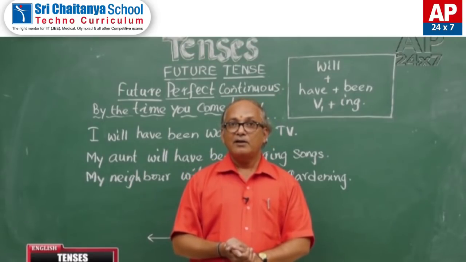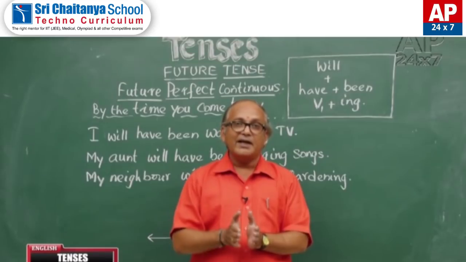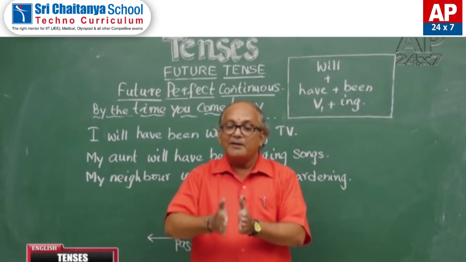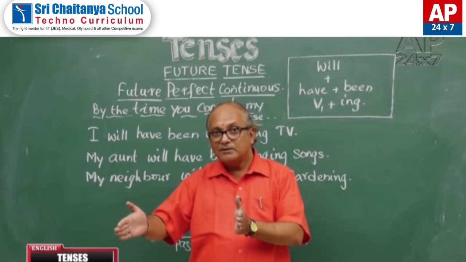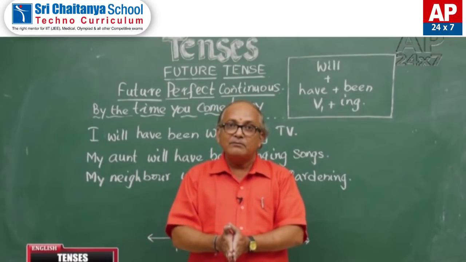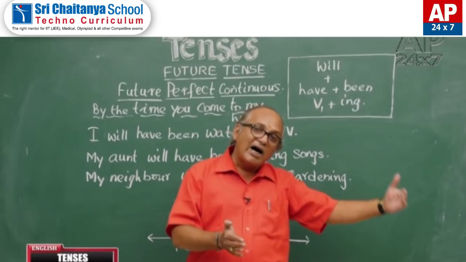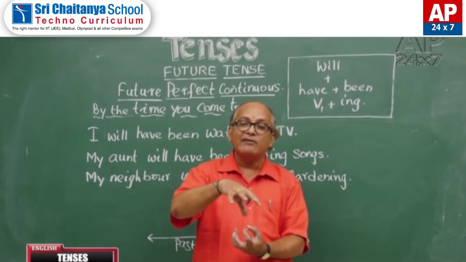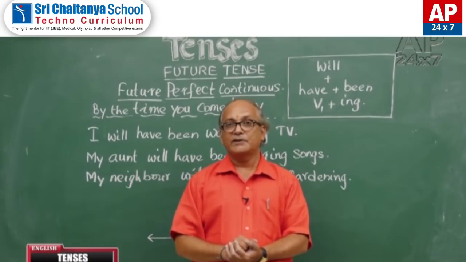But when it comes to perfect continuous tense, it covers a little time before a point of time, that point of time, and a little time after that point of time also. These three areas are covered in perfect continuous tense.